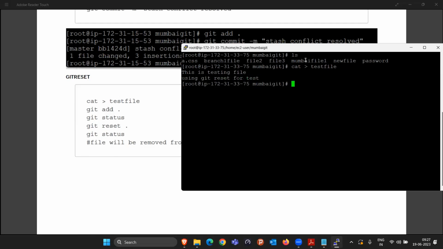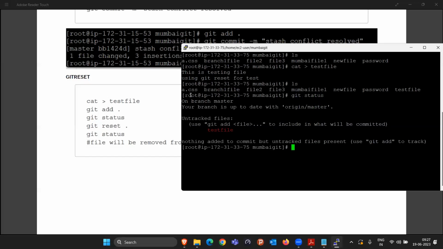And I simply done the same. Okay, so we created a test file. What is the next step we usually have to do? We'll check the git status. So we are seeing that a file is there. Okay, this is the untracked file.